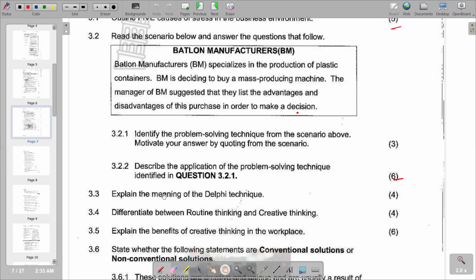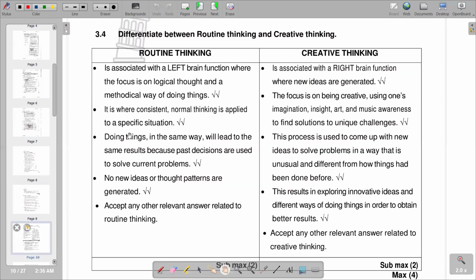So I'll go to the next part, which is saying differentiate between routine thinking and creative thinking. So you're going to see that in terms of that, we have got a table of routine thinking and creative thinking, whereby the first point we say routine thinking is associated with the left brain function, where the focus is on logical thought and a methodical way of doing things.